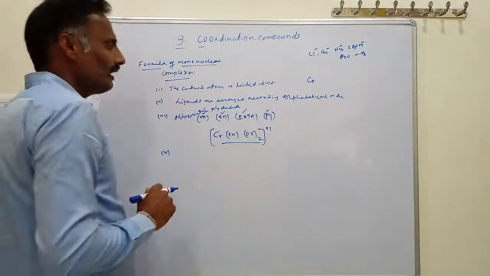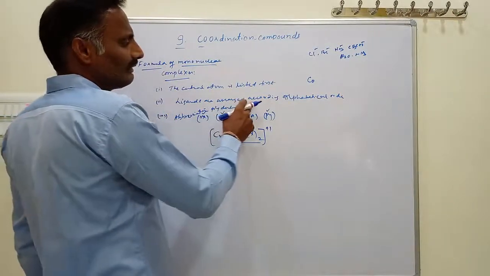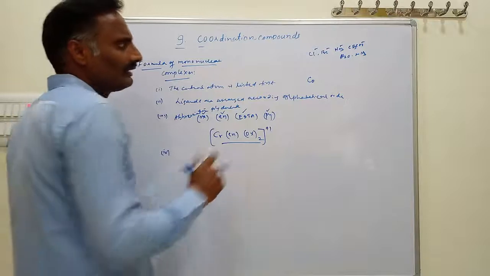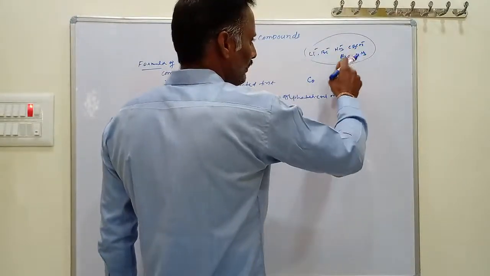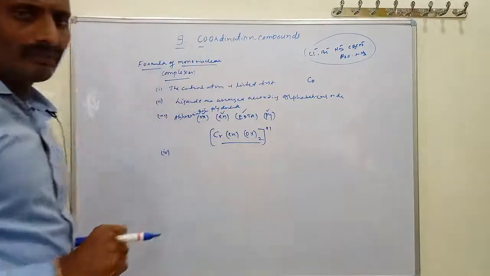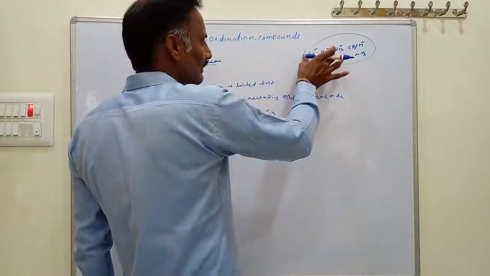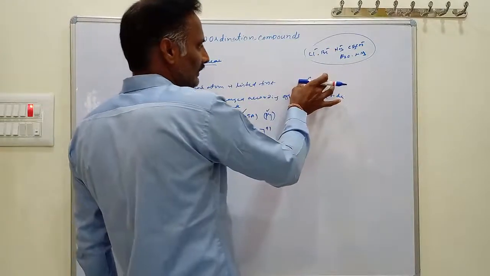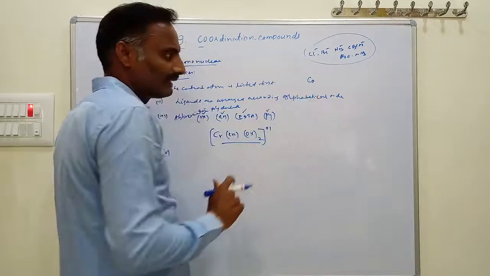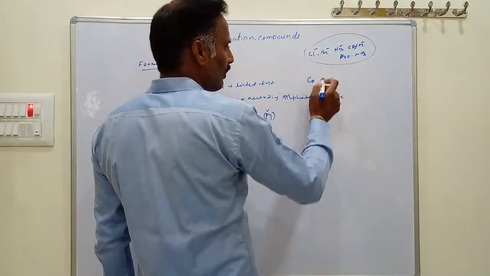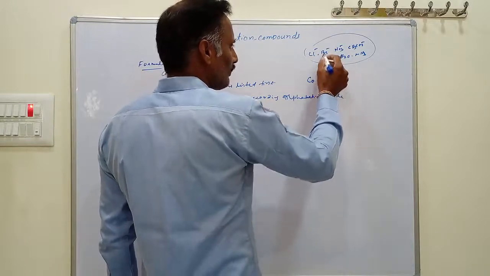After choosing the central metal atom, the ligands are arranged according to alphabetical order. We have different types of ligands: chlorido, bromido, nitrato, acetato, aqua, amino, sulfato, carbonato, and so on. In a coordination complex, those ligands are arranged in alphabetical order. For example, here we have bromido, chlorido, nitrato.